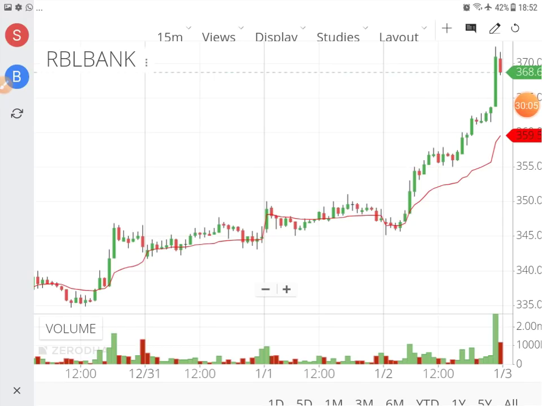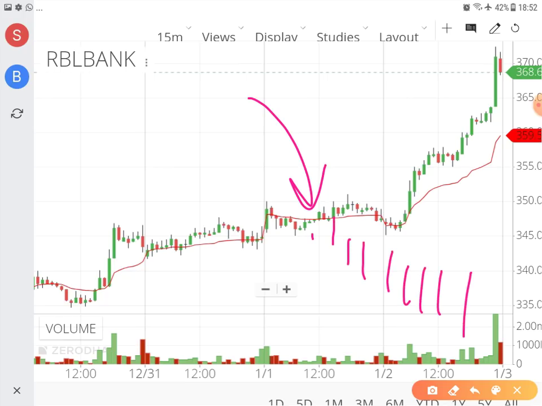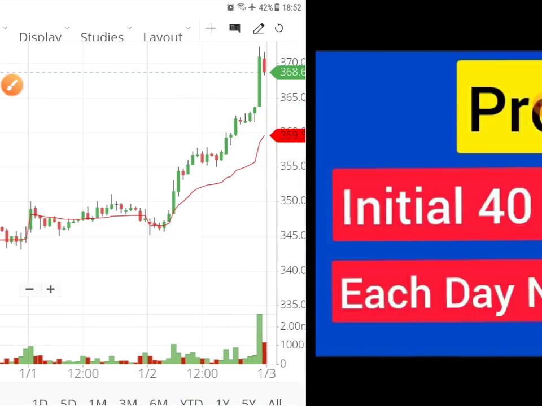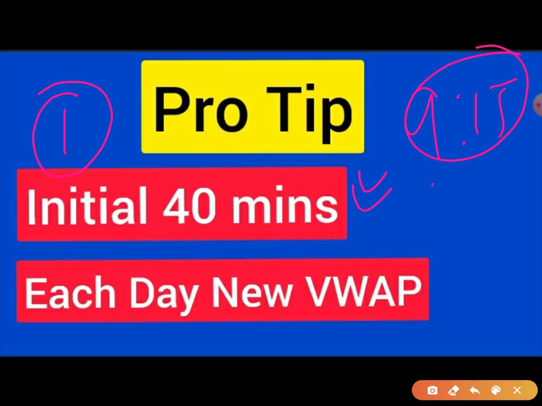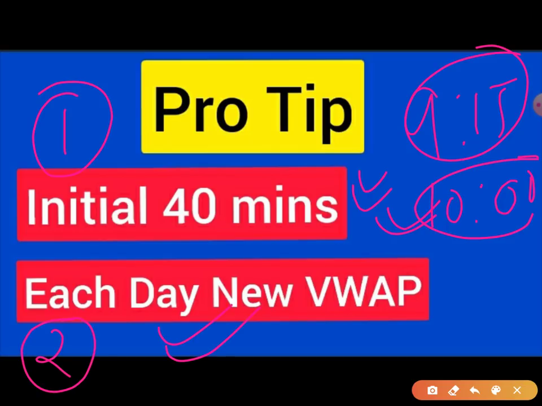So these are the techniques which you need to keep in mind, and this is very doable, as simple as buying the stock right when it closes above VWAP and selling the stock when it closes below VWAP. This is how you trade, and it is as simple as that, provided you keep two things in mind. One, do not buy in the initial 40 minutes; the market opens at 9:15. Do not get into the trade till 10 o'clock. I will request you to hold your horses till 10 o'clock. Just enter after 10.